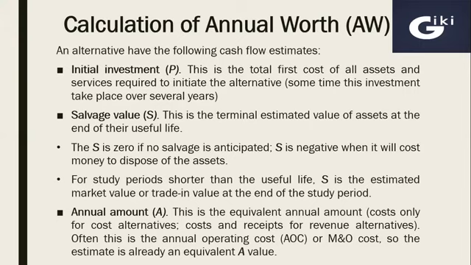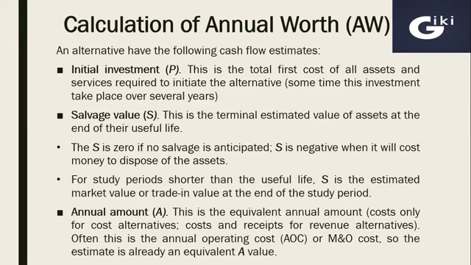Then the annual amount, or annual expenditure amount, or annual maintenance expenditure. This is the equivalent annual amount: costs only for cost alternatives, costs and receipts for revenue alternatives. Often this is the annual operating cost or maintenance and operations cost. So the estimate is already an equivalent A value because it is given in terms of years. That's why we do not need to convert these annual expenditures or annual amounts into equivalent annual amounts. So these are three basic ingredients.